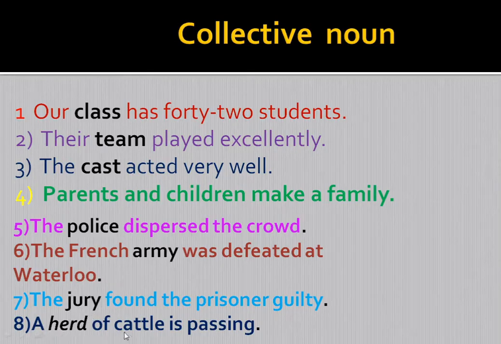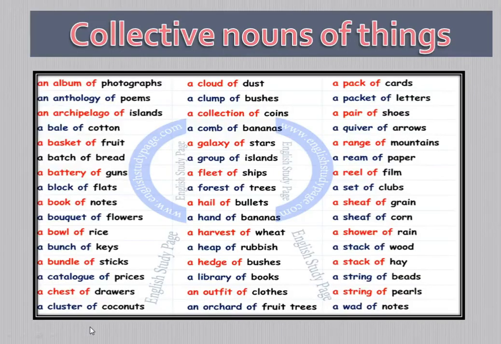Similarly, a herd of cattle is passing. Here a group of cattle is called a herd. Therefore, this is a collective noun. Let us be introduced to a number of collective nouns with regard to things. An album of photographs, an anthology of poems. A collection of poems is called an anthology. Similarly, an archipelago of islands.